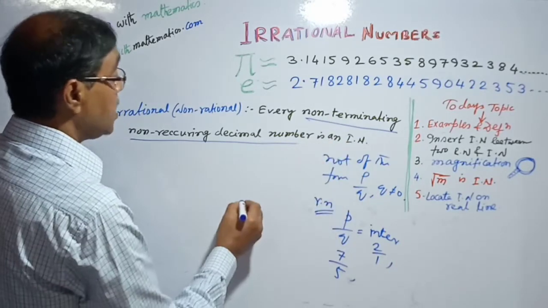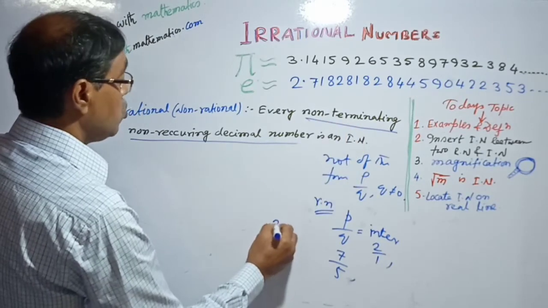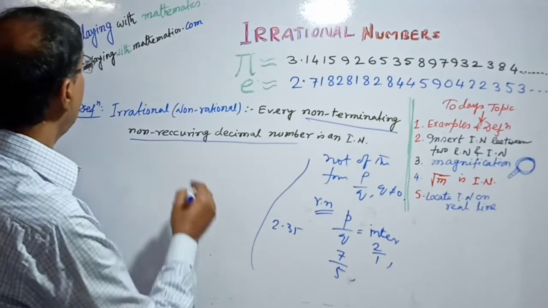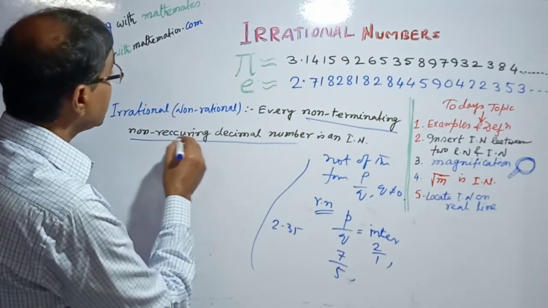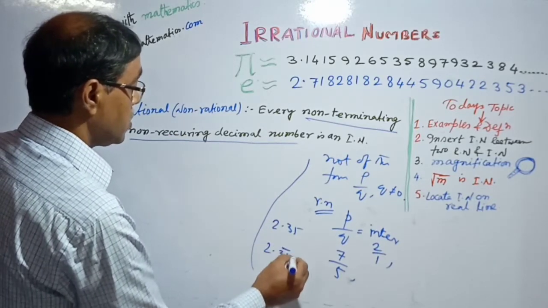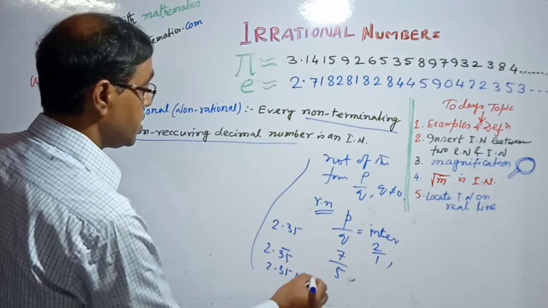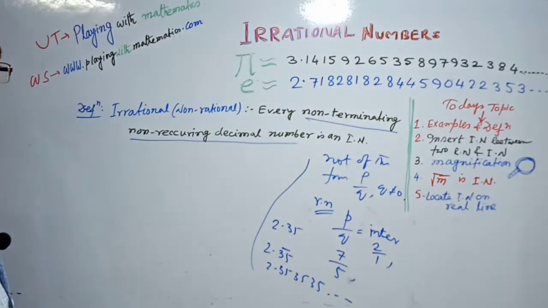A terminating decimal, that is 2.35, is a rational number, and a recurring decimal, that is 2.35, 35, 35, is also a rational number.